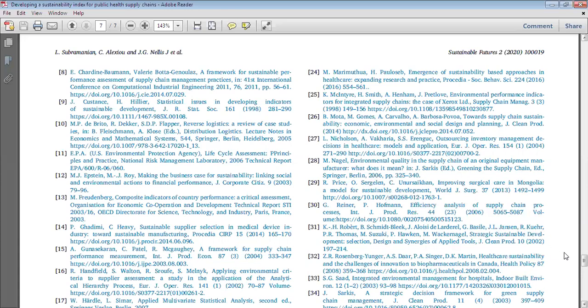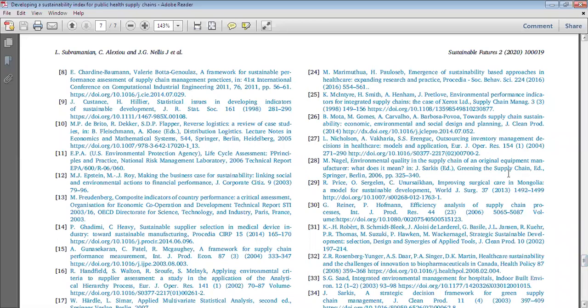Suppose the journal asks you to use the Harvard referencing style. You put in all the references, and in the Word document you will find different referencing options. If you choose the Harvard referencing style, then automatically the references will be formatted as per Harvard.